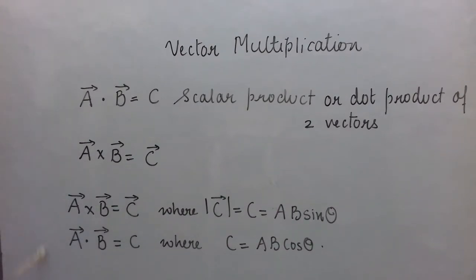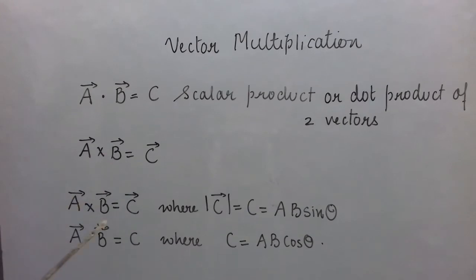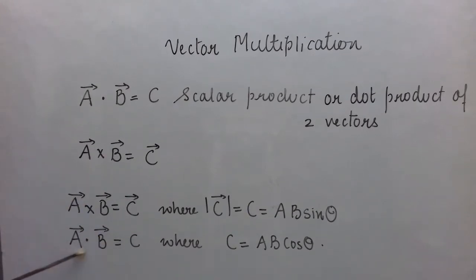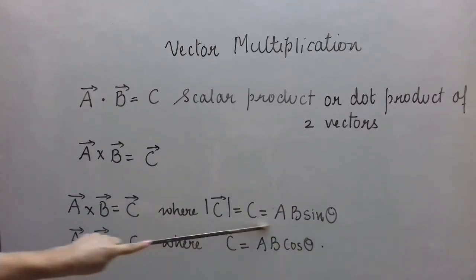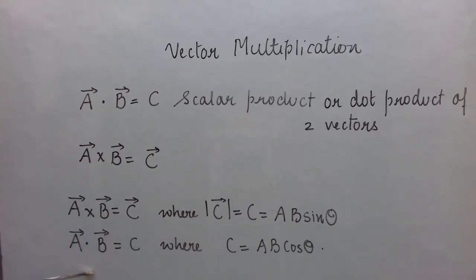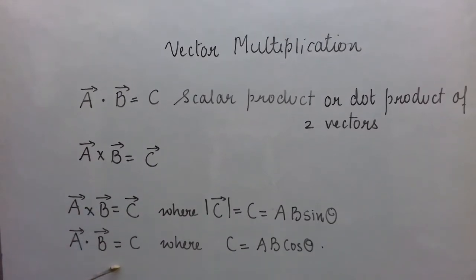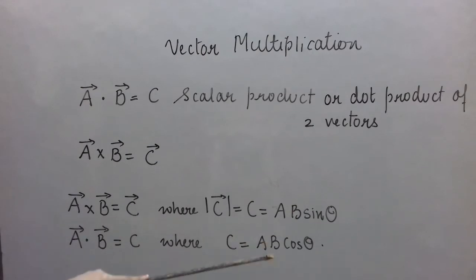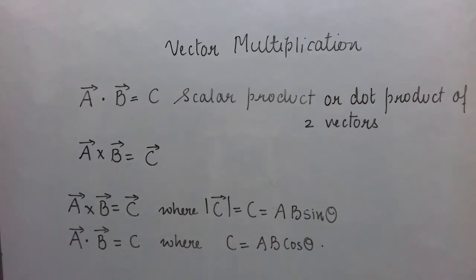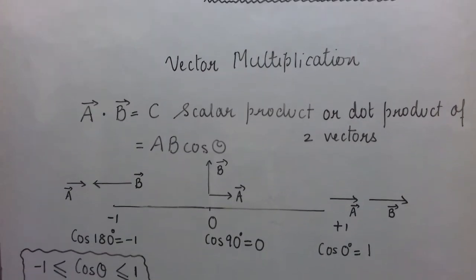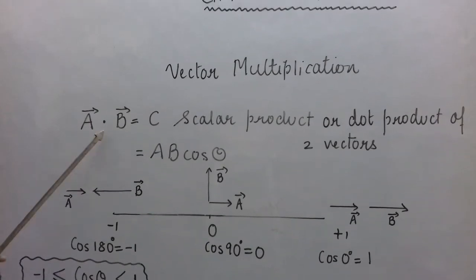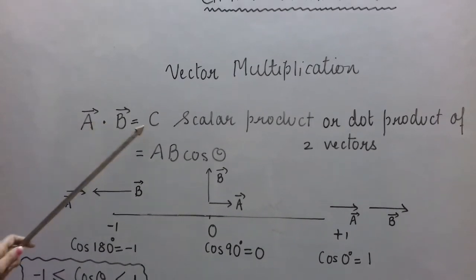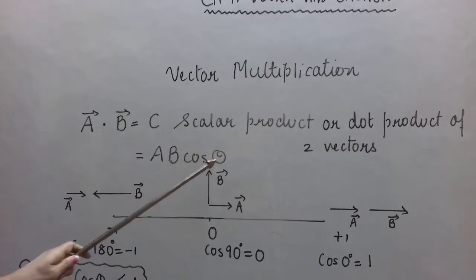Although I have explained this to you, we are going to concentrate only on the dot product, only on this part of multiplication. That A bar dot B bar is C, that is equal to AB cos theta.